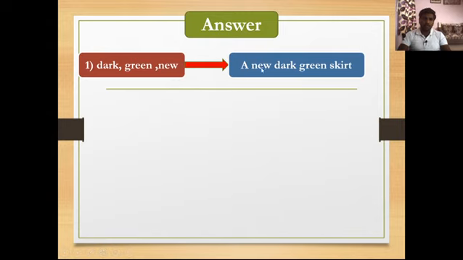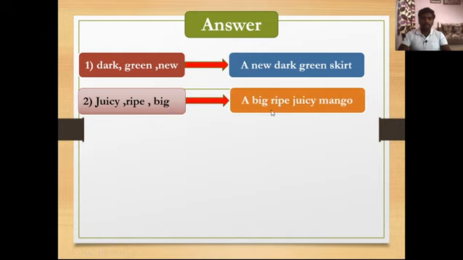So here we have used these 3 words for this thing, skirt, and we have framed this meaningful phrase: a new dark green skirt. Understand? Now let's see the second set of words: juicy, ripe, big. So how can you make a phrase here? Let's see. That phrase is a big, ripe, juicy mango. So we have used which object? Mango. And the phrase is a big, ripe, juicy mango.